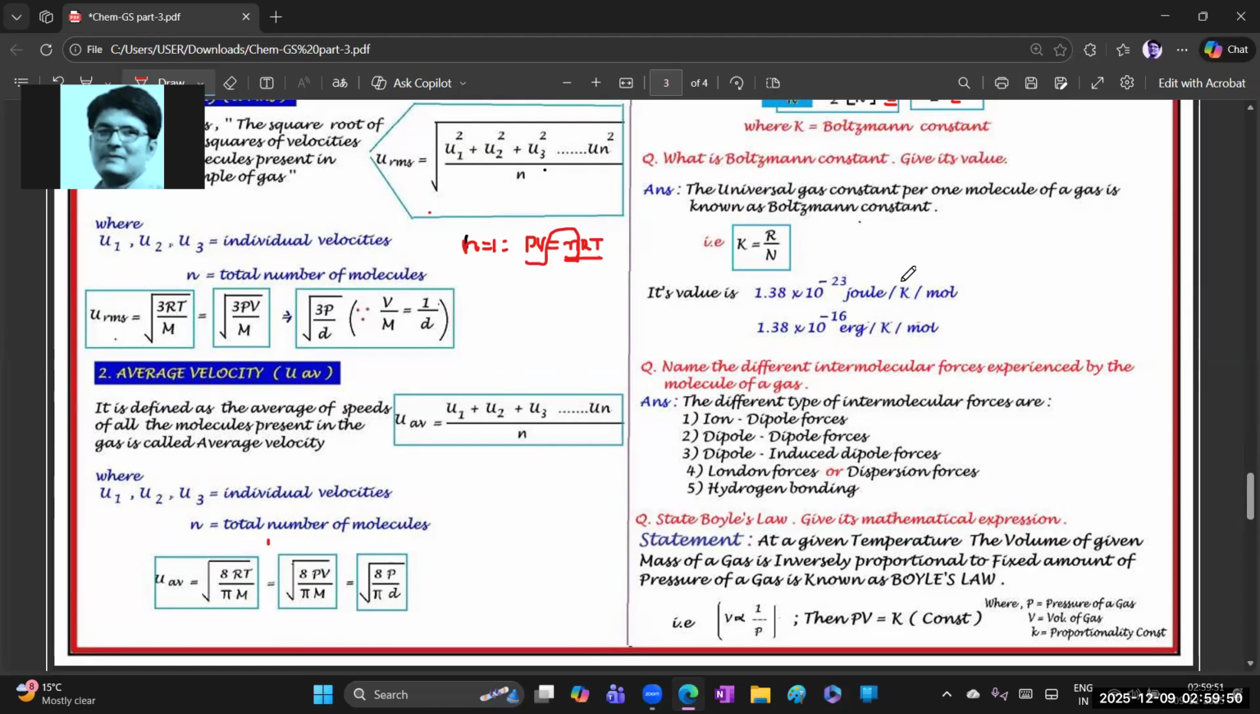Then you should not write this oblique. Okay. Simply we can say joule per Kelvin per mole.